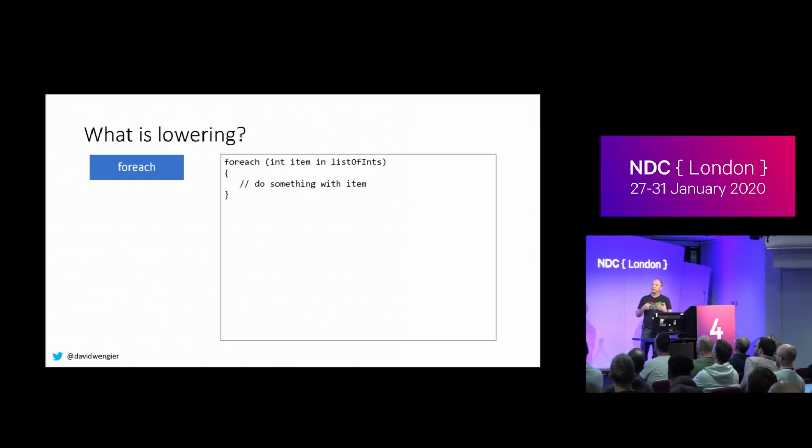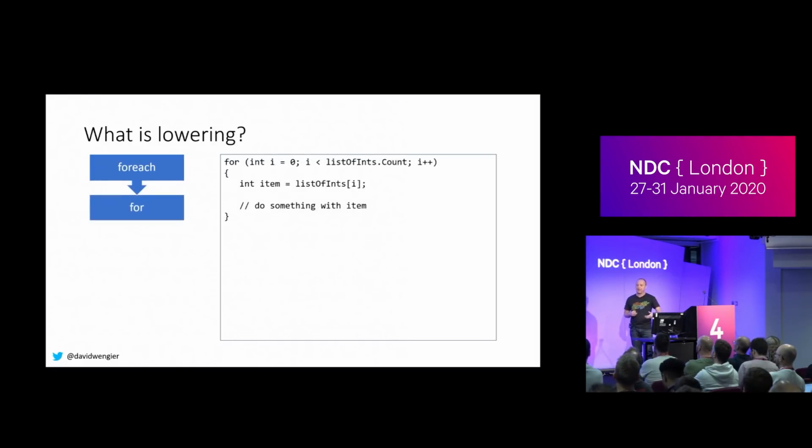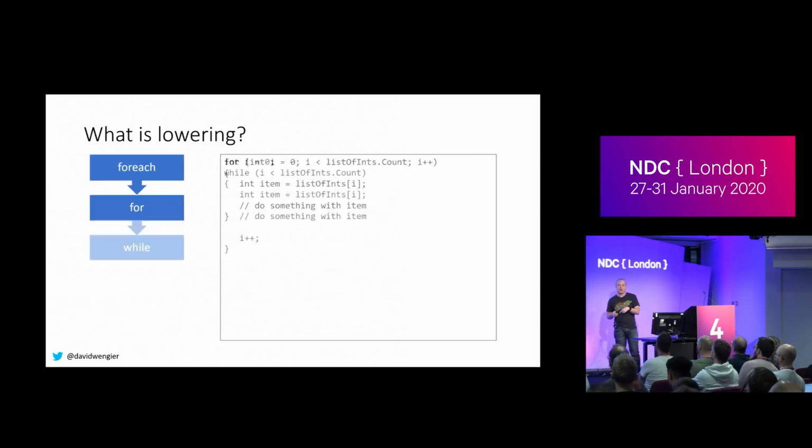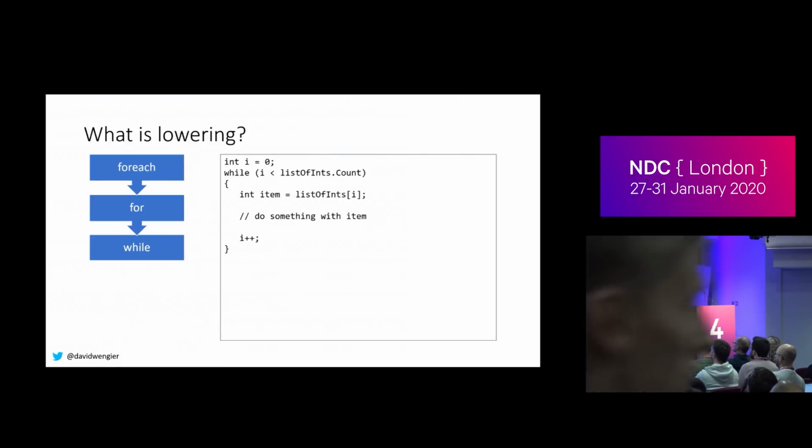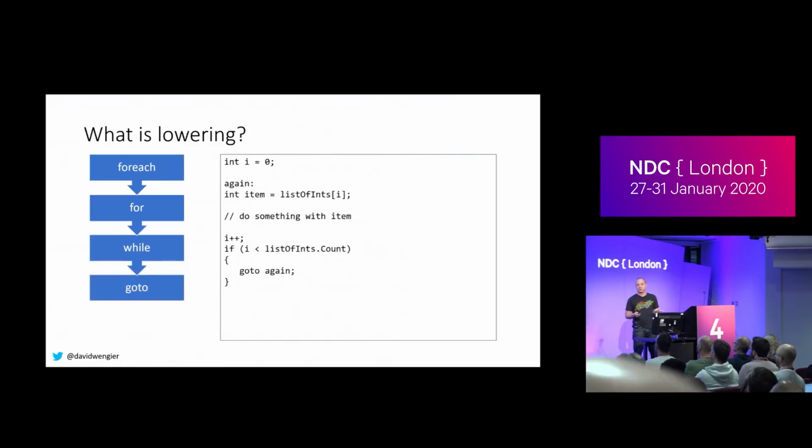So rather than write this foreach to IL method, I know how to rewrite a foreach loop as a for loop. So I will write that, and now I can worry about writing a for loop to IL method. I kill two birds with one stone. Great, do less work. And of course, then you keep thinking, well, a for loop is just a while loop if you reorder bits. And if you really want to go crazy, a while loop, you could just write that using goto statements.